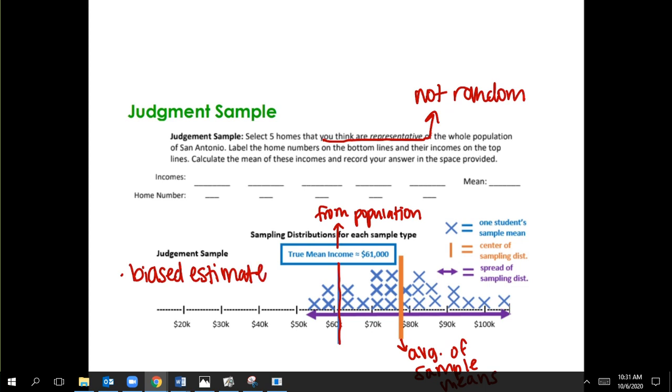That is when the population value is not equal to the average from the samples. It's biased because, in this case, we overestimated, because our value is higher than the population. So that's biased, and that's because it wasn't random. Non-random samples are often biased.